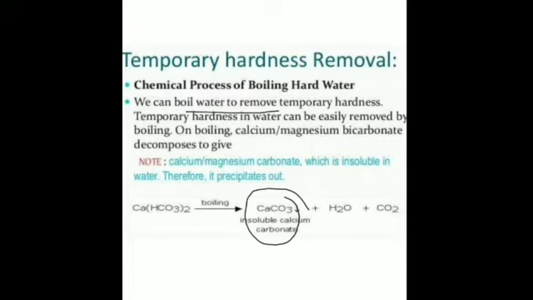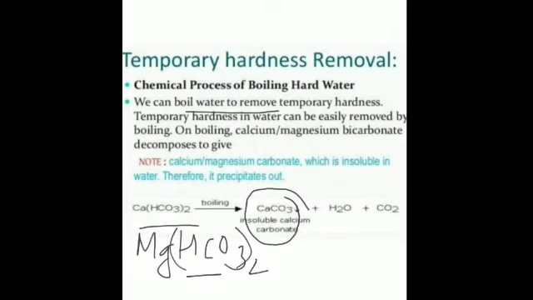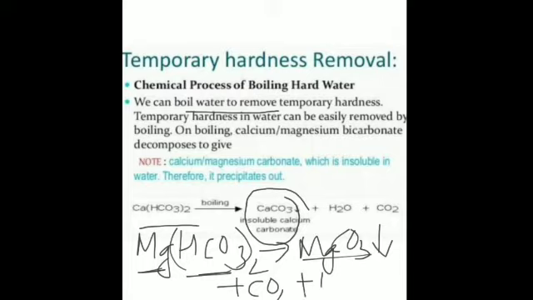If here we are using magnesium bicarbonate, this is the bicarbonate radical HCO3, and by boiling it will change into magnesium carbonate. Is that clear? This is insoluble, that is why a downward arrow has been given. This is carbon dioxide and water. Is that clear? So the insoluble calcium carbonate and magnesium carbonate can be filtered out. Is that clear? And what is obtained is just soft water.